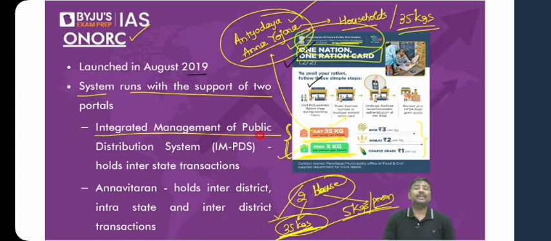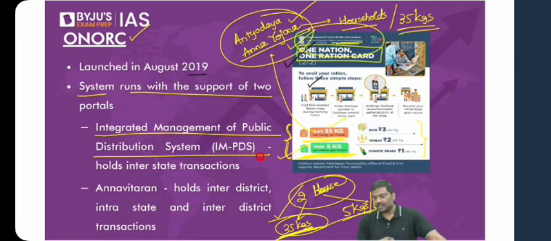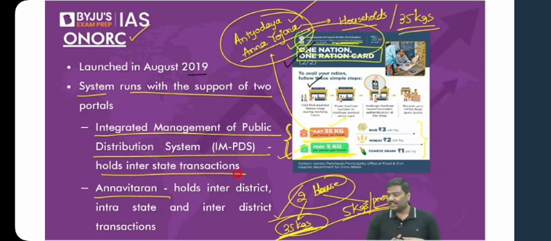One is called IMPDS, Integrated Management of Public Distribution System, and second one is called Anna Vitran Portal. What's the use of both of these systems? Whenever food grains are distributed to beneficiaries, which are basically interstate transactions. Interstate means, in this example, imagine I'm in state 1, I will move to state 2, I will get the 5 kgs in the second state. Can I call this an interstate transaction? Interstate transaction.